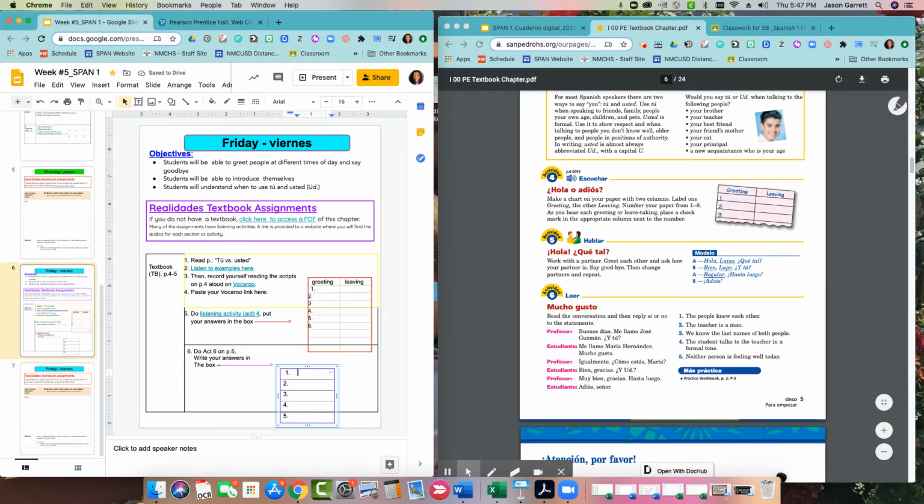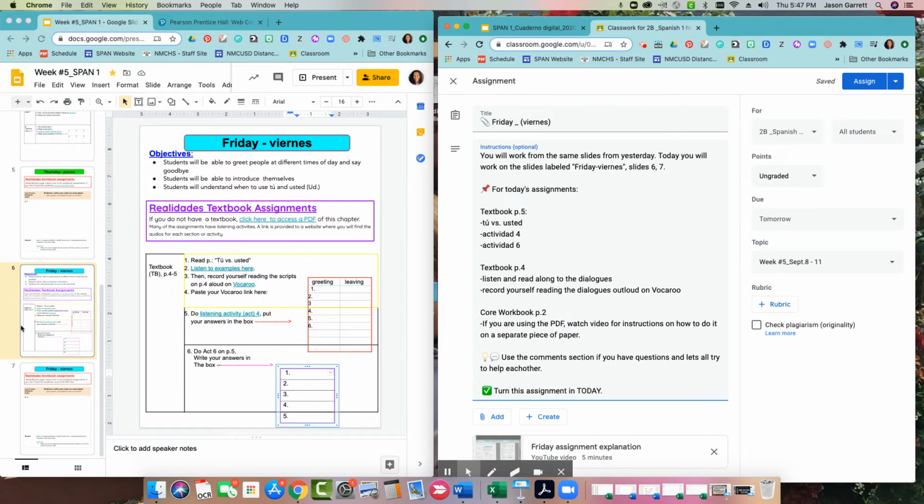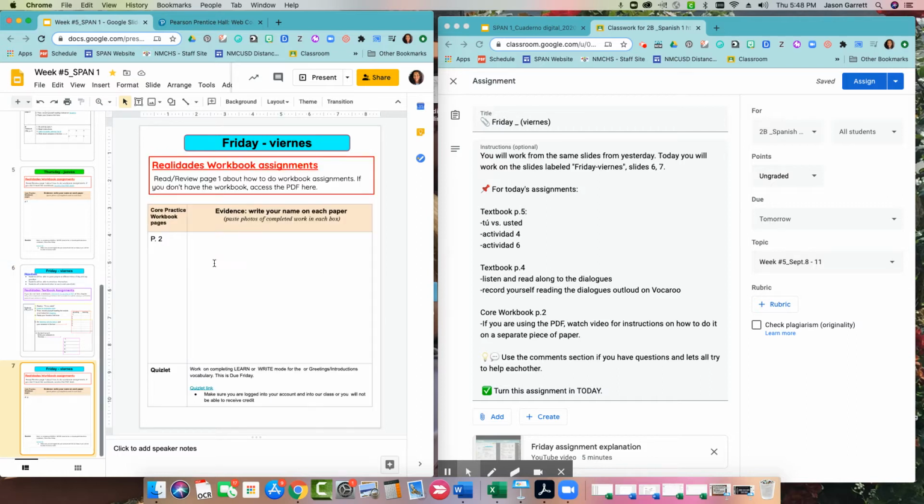After this activity, you are done with the textbook. So we're going to close that. You're going to go to the next slide, slide number 7. On slide 7, you're working with the workbook.